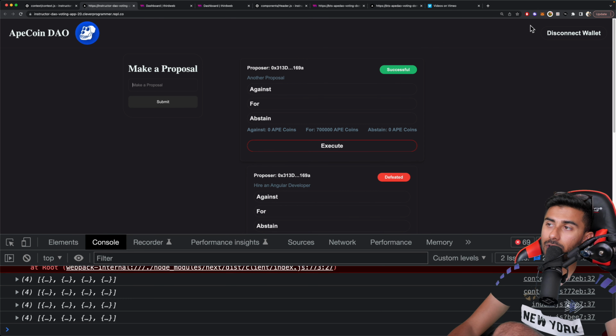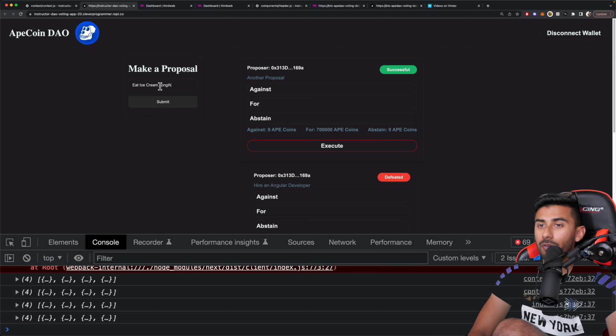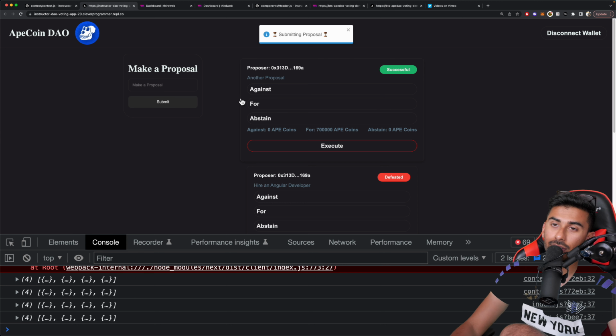Now I'm going to create a proposal from a different account, and let's see if we run into any problems. I'm going to say, eat a cookie. No, hold on. Eat ice cream tonight. So let's see what we want to vote for. Do we want to eat ice cream or cookie, or what do we want to eat? Let's go ahead and start with ice cream.